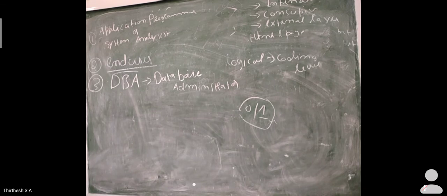He will be authenticating the user, whether this user is a perfect one or not. Perfect means, has he given the username and password correctly, has he accessed correctly? Who checks that? The DBA checks. The next work is that he will be coordinating and monitoring the users' data. Whatever data the users have entered, if there is any problem in the database, who is going to fix that? The DBA fixes it. Clear?